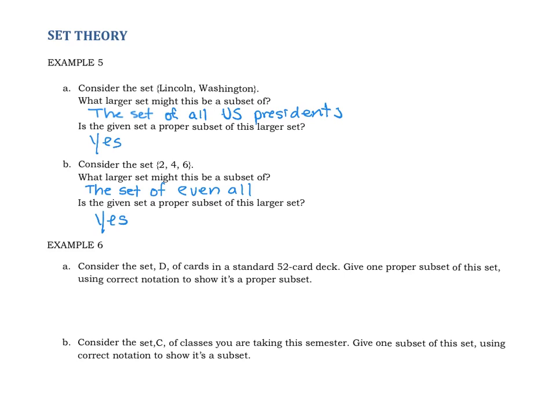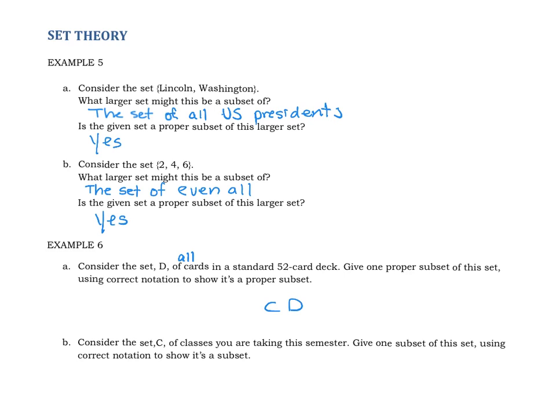Example 6a. Consider the set D of cards in a standard 52 card deck. So we should really say all cards in a standard 52 card deck. Give one proper subset of this set using correct notation to show it's a proper subset. So remember this notation.